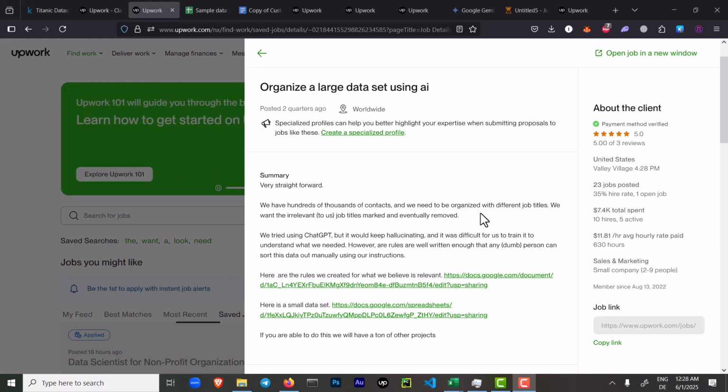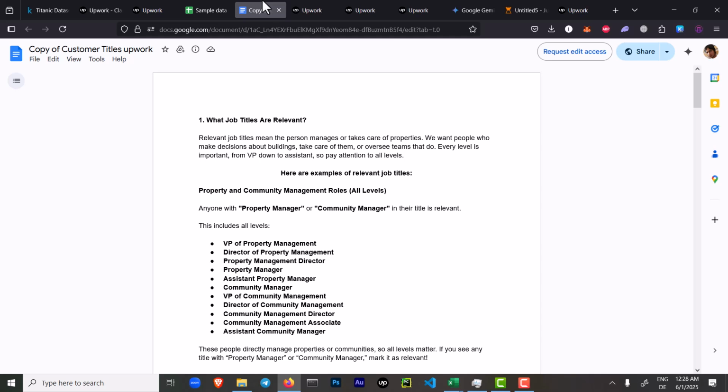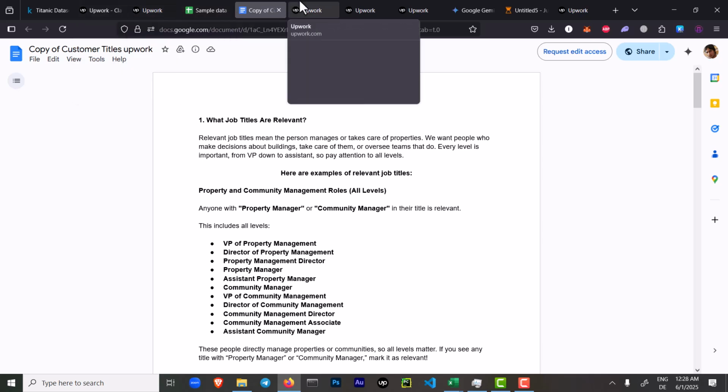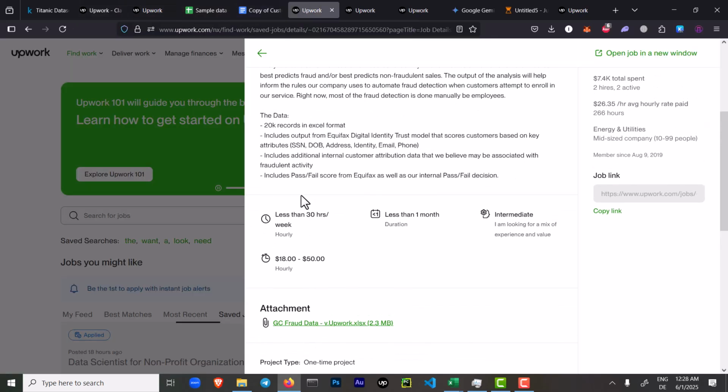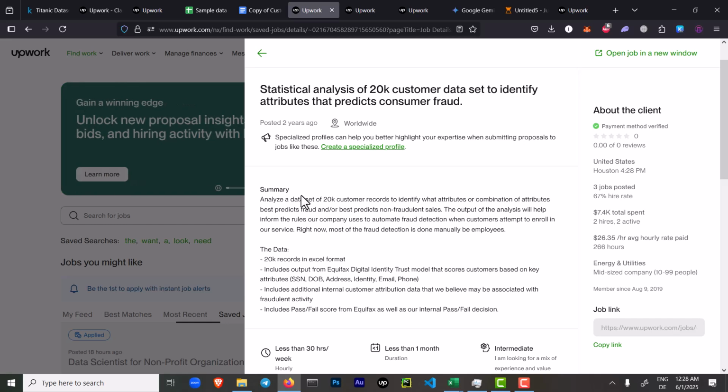In this first one, you have to organize different job titles, categorizing them into relevant and irrelevant titles, and they have provided a description of what kind of titles are irrelevant and what kind of titles are relevant to their business case. So this was the first one, and if you look at the second one, this is classical fraud detection.